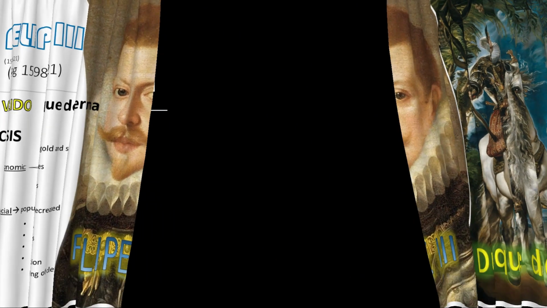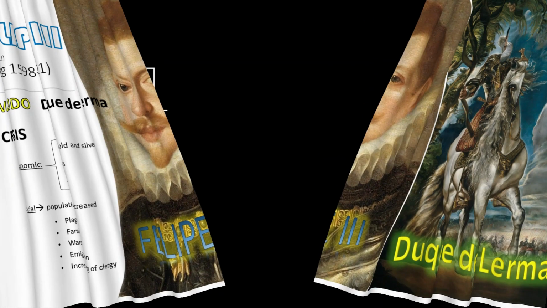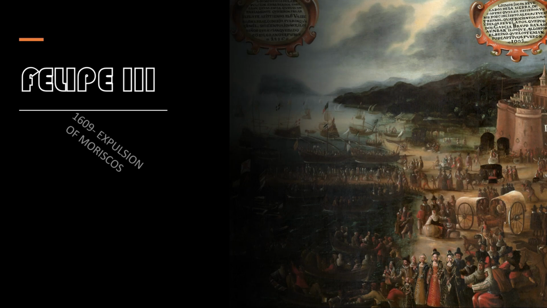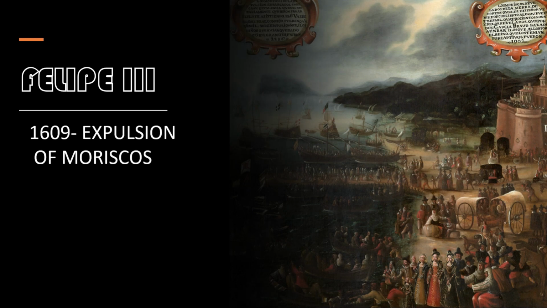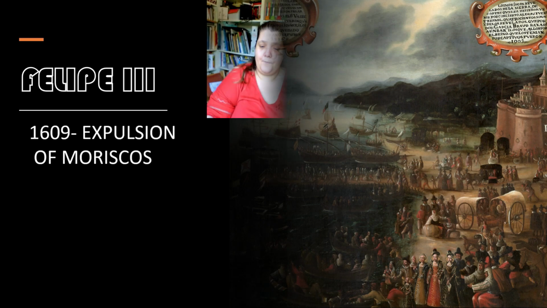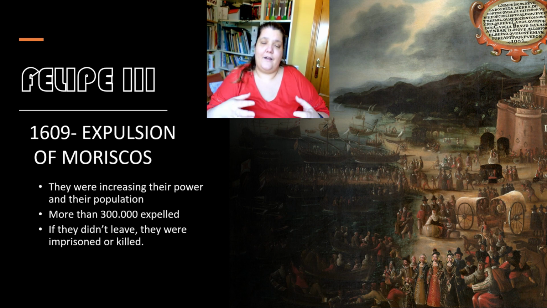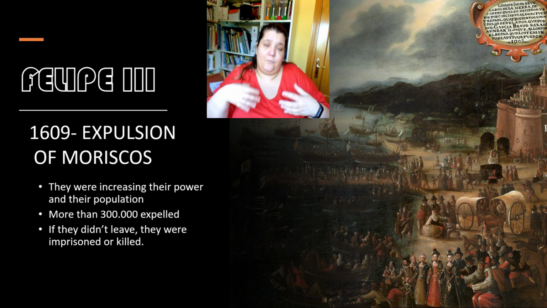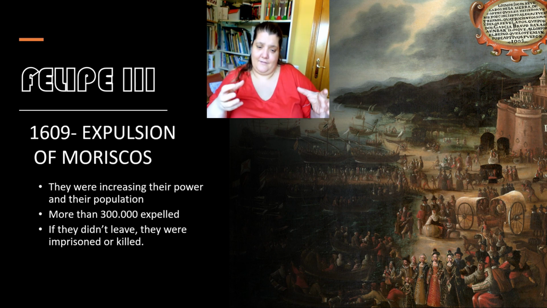A very important event happened with the Duque de Lerma and Felipe III in 1609, and it was the expulsion of Moriscos. The population of Moriscos were increasing their power, they were increasing their population because they didn't worry to work hard, and they wanted to keep their traditions, and the government didn't like that because they were being more powerful and the government was Christian.